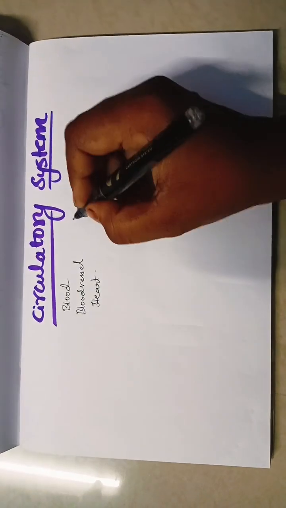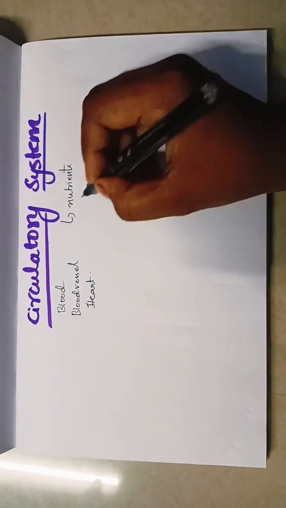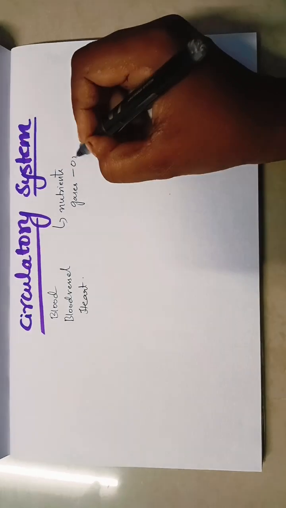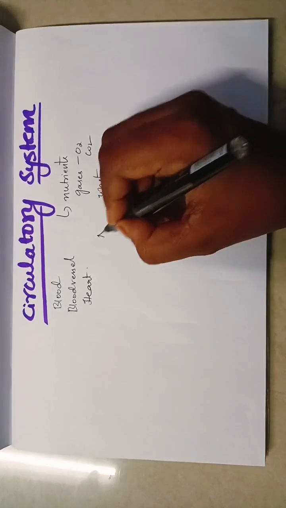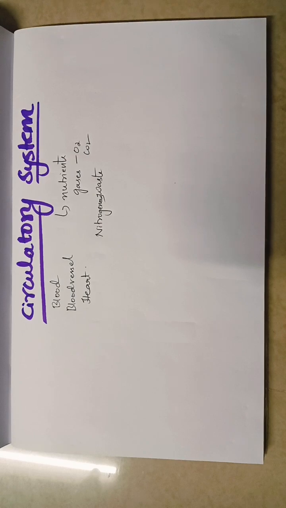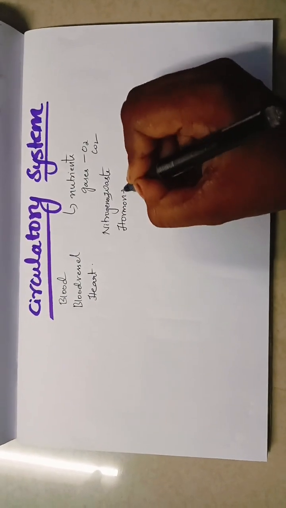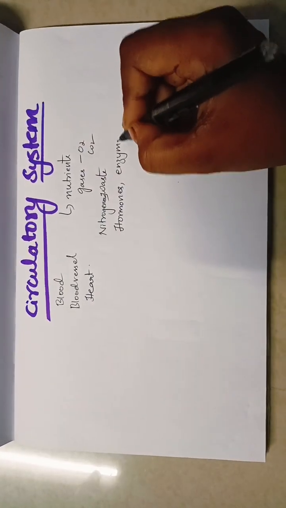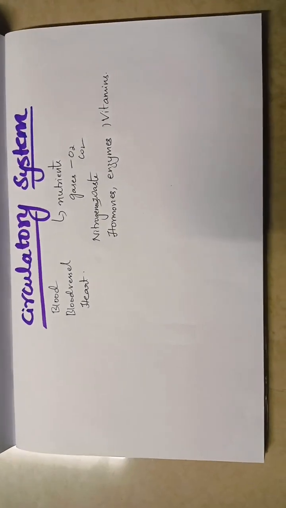The circulatory system helps in distribution of materials like nutrients. What are the materials being passed in our body? Nutrients, gases. The gases include oxygen and carbon dioxide, even the waste products, the nitrogenous waste. The nitrogenous waste is transported out of the body to the kidneys by the blood, as well as certain hormones, enzymes, as well as vitamins. All these are very necessary for the body.